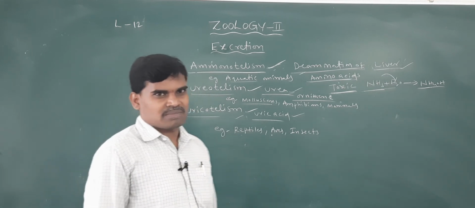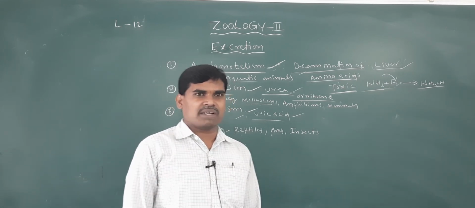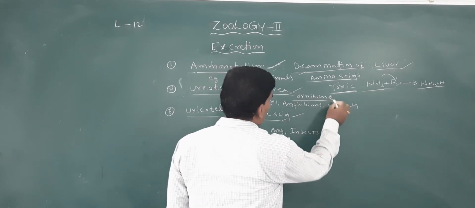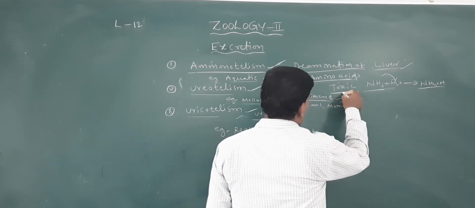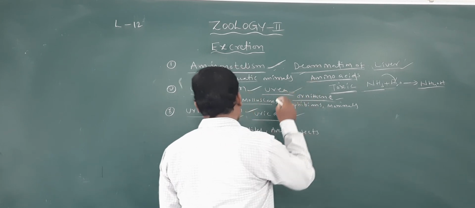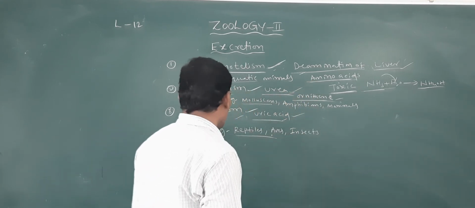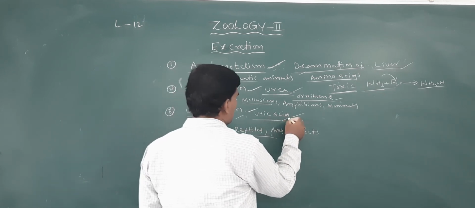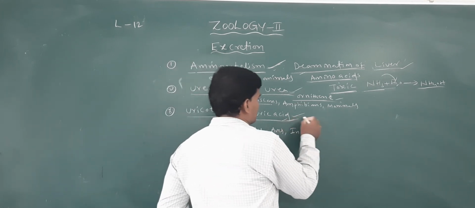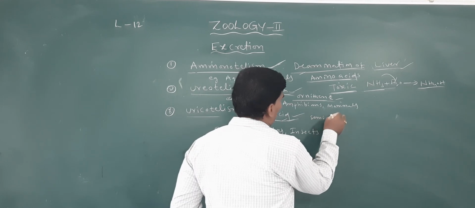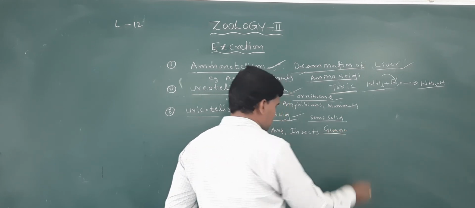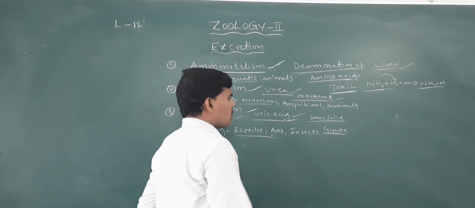Animals with scarcity of water, such as desert animals, excrete uric acid. It is also of low toxic nature, lower than ammonia and urea. Uric acid is a semi-solid material. The uric acid excreted by birds is called guano.